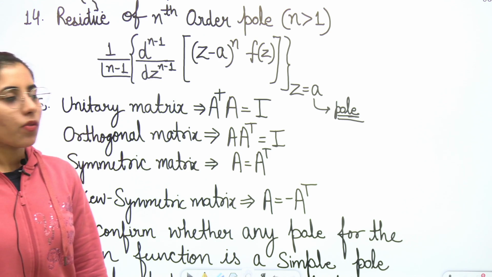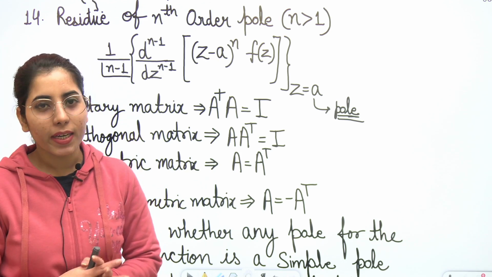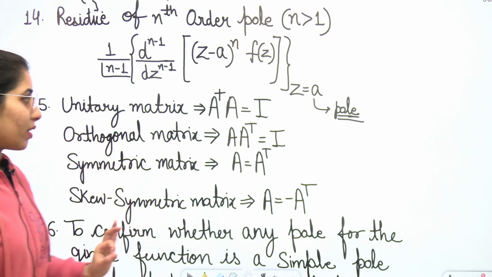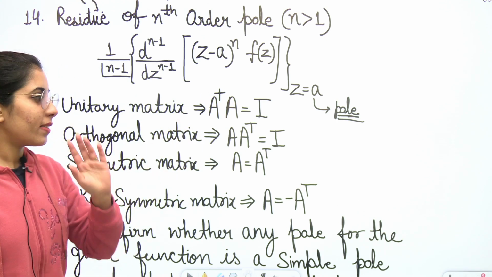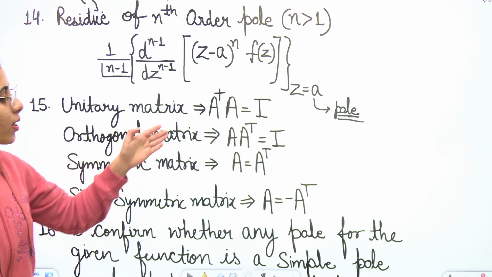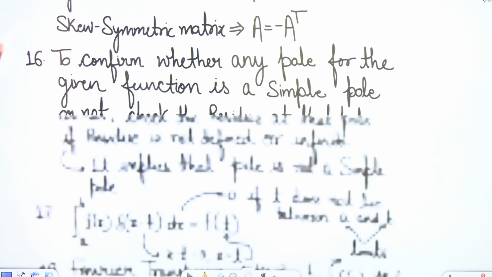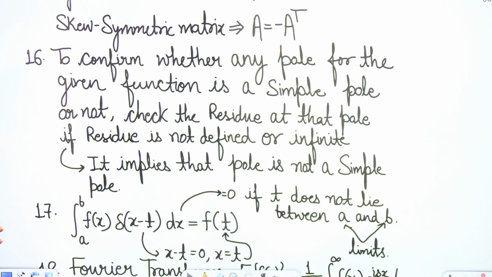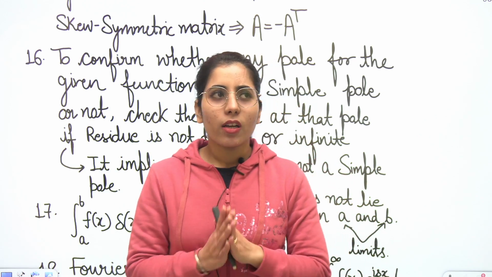Next point, unitary matrix. What is this unitary matrix, guys? I have mentioned the condition here because it is important for everyone to know it. And what is that condition? A dagger A is equal to I, the identity matrix. Orthogonal matrix: A transpose A is equal to I, that is again the identity matrix. Symmetric matrix: if A is equal to A transpose. Skew symmetric matrix condition: if A is equal to minus A transpose, that represents the skew symmetric matrix.